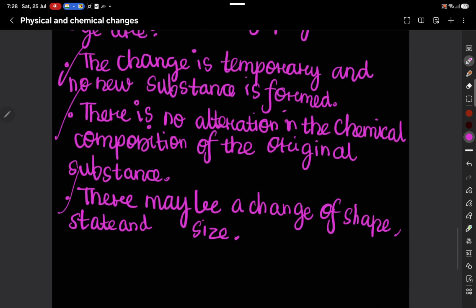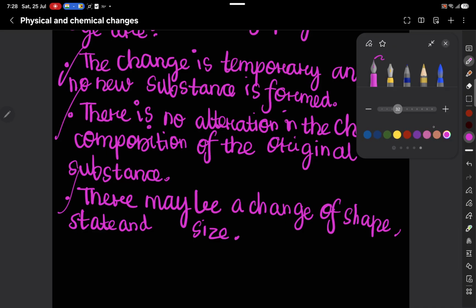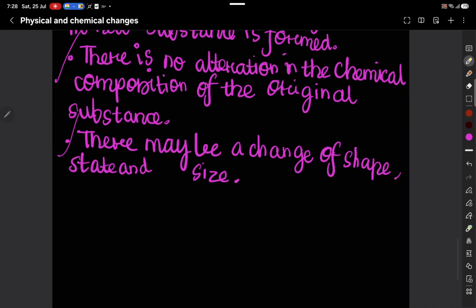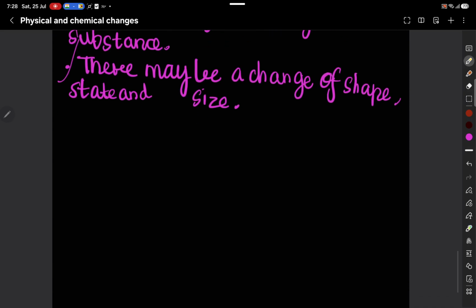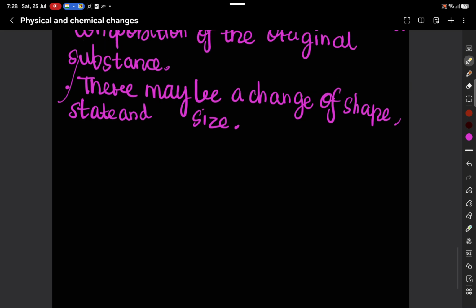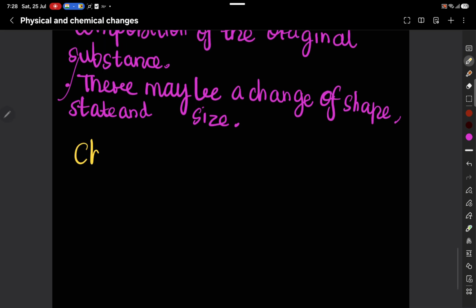Now let us come to the characteristics of chemical changes.